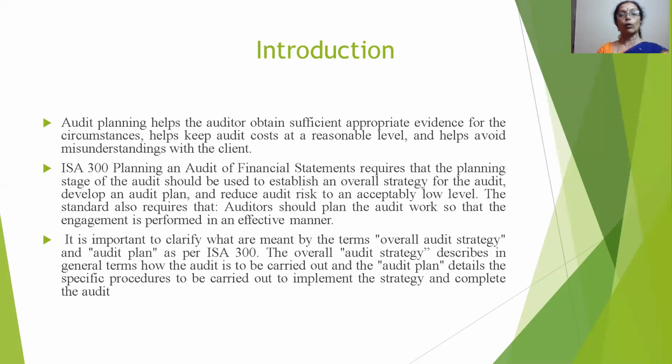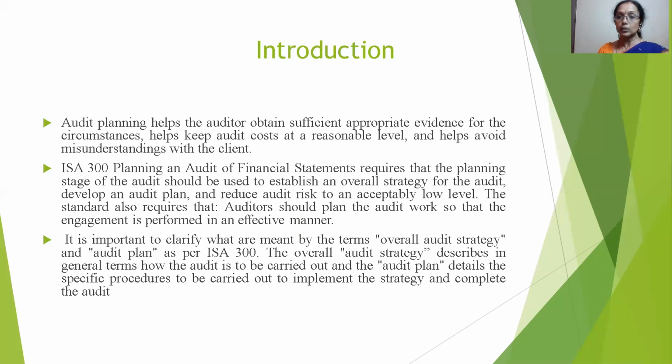The standard also requires that auditors should plan the audit work so that the engagement is performed in an efficient and effective manner. It is important to clarify what is meant by the terms overall audit strategy, planning, and audit plan as per ISA 300.